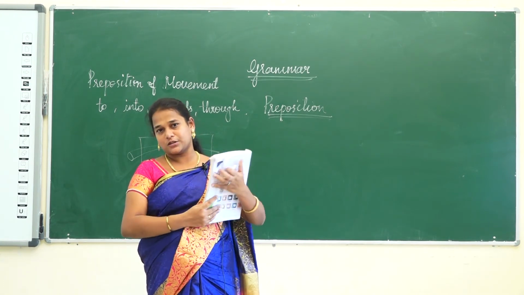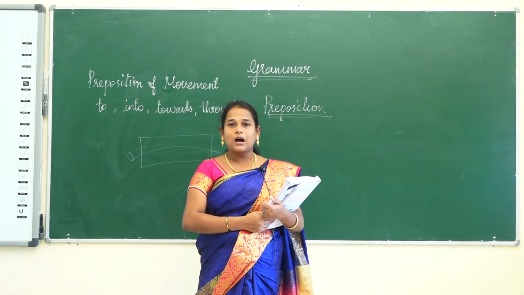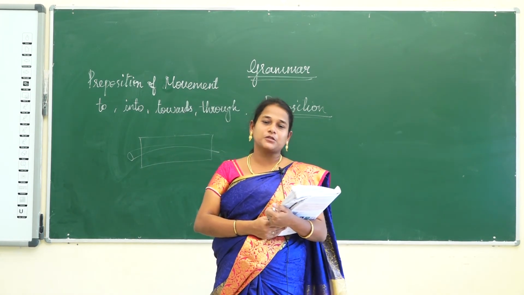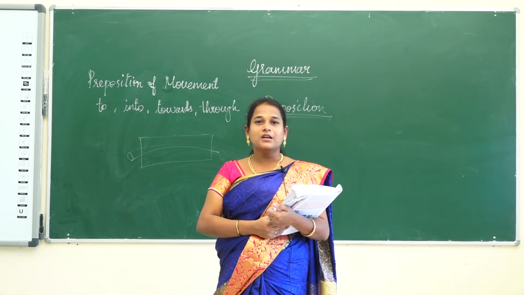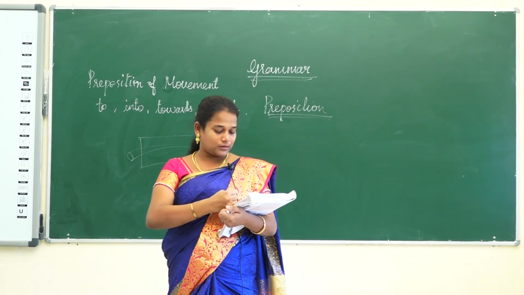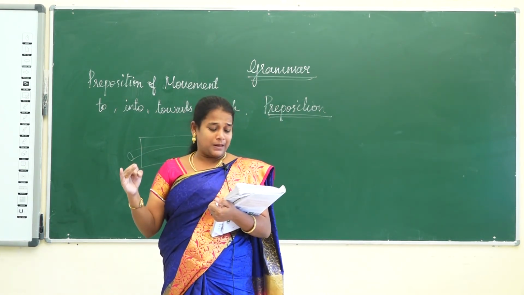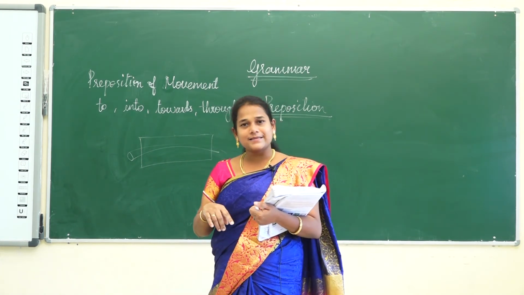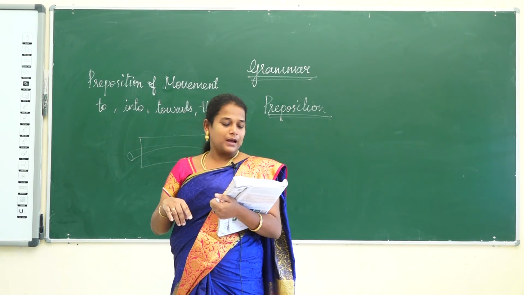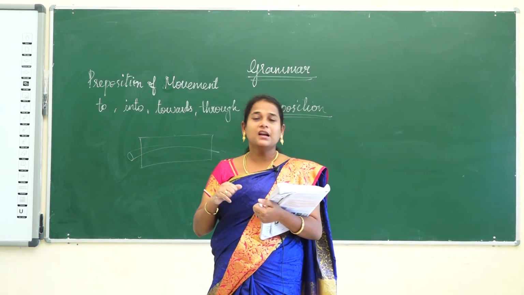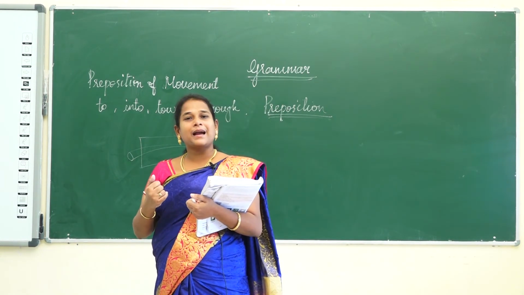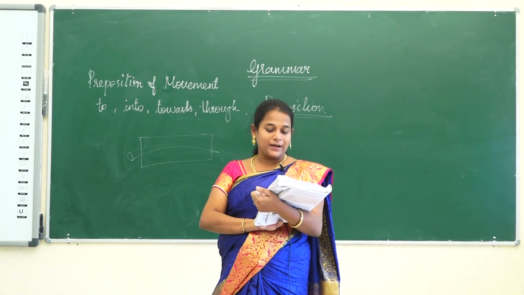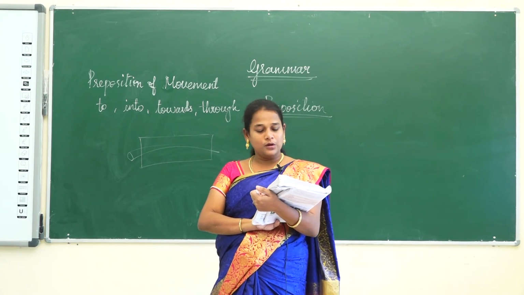There are 8 parts of speech: noun, verb, adverb, pronoun, adjective, conjunction, interjection, preposition. So for preposition we have divisions. For the 3 they have mentioned here: time, place and movement. For time they have used the words in, on, at, since, for, during. For the preposition of place they have mentioned in, on, between, behind, under, over, near and so on. For the preposition of movement they have used to, into, towards, through.